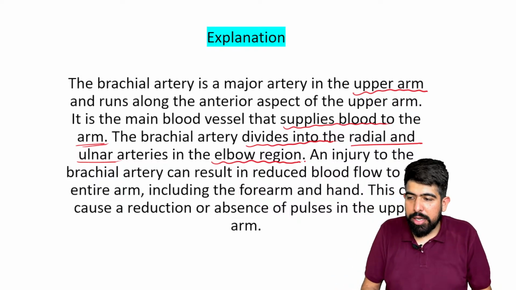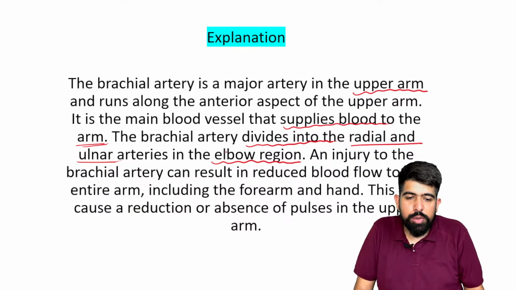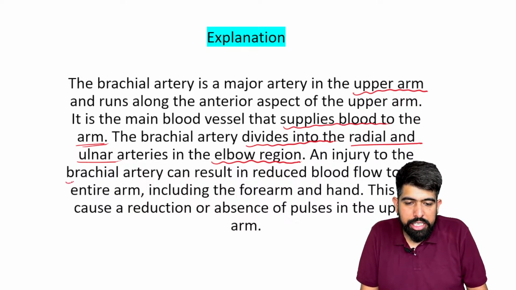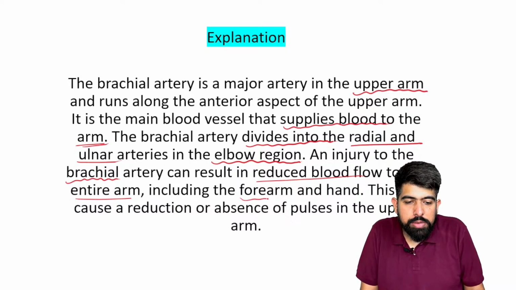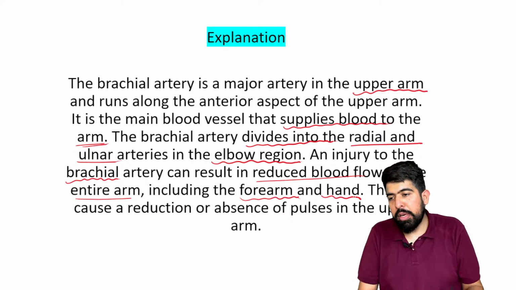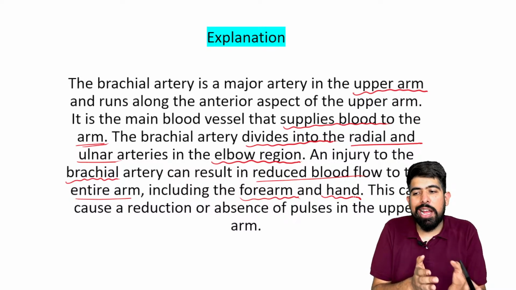Please understand, an injury to the brachial artery can reduce the blood flow to the entire arm, including the forearm and the hand, because this brachial artery supplies the ulnar and the radial arteries.